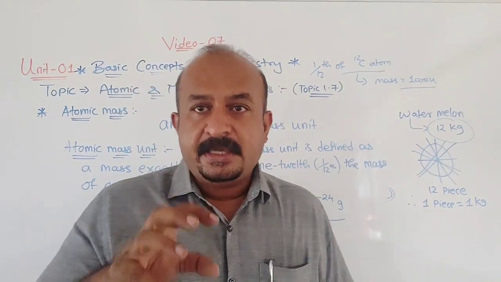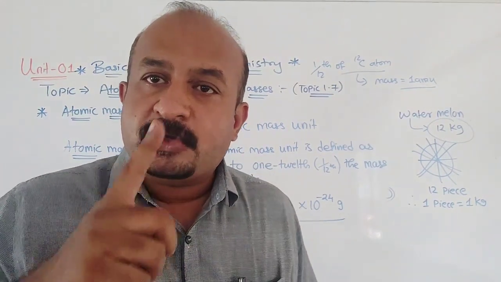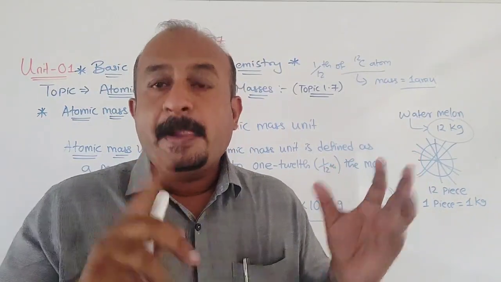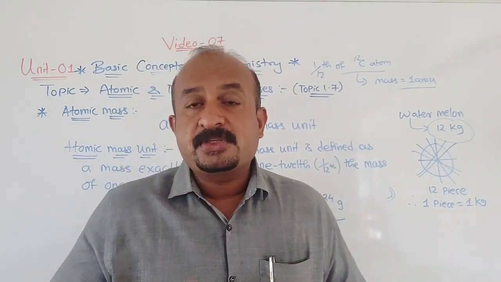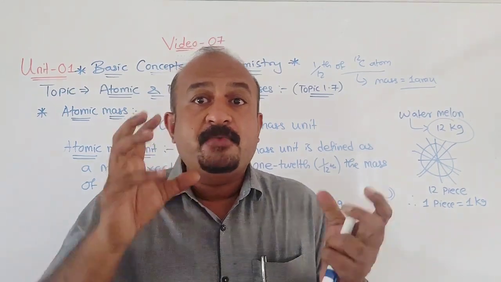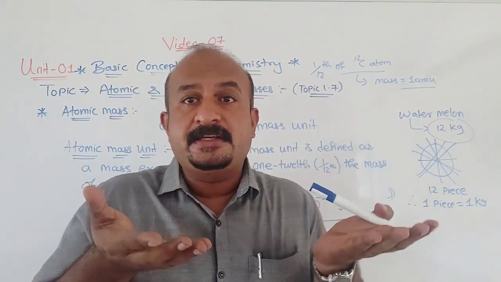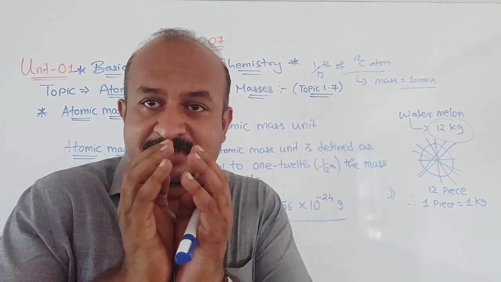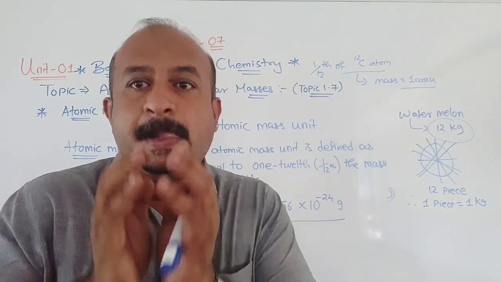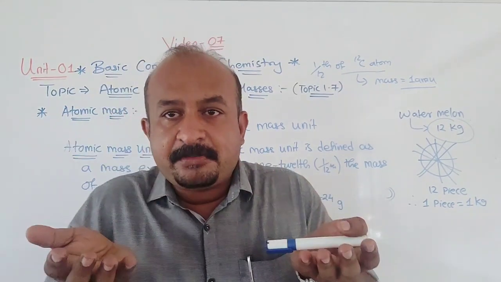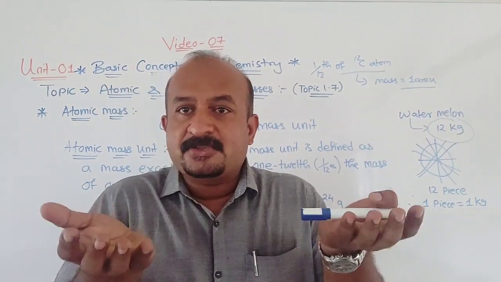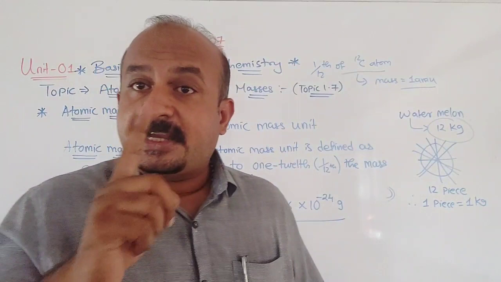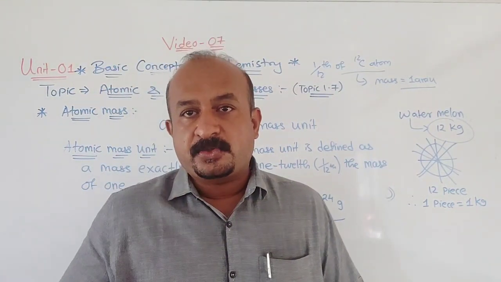Understood or not? So when we say hydrogen, the atomic mass of hydrogen is 1, so how many 1/12 parts will be used? One part, right? Now oxygen, the atomic mass of oxygen is 16. So how many 1/12 parts must be kept on the other side to balance it? It is 16 pieces of 1/12, for your convenience to understand. 16 pieces are taken on one side of the pen balance and oxygen on the other, and the balance was the same. So 1/12 part of the C12 atom is taken as the standard to find the atomic mass unit.